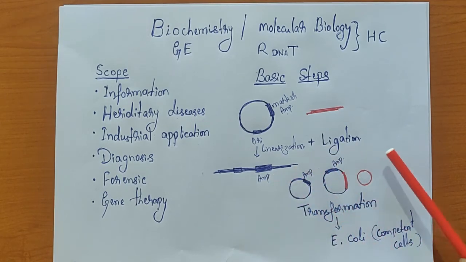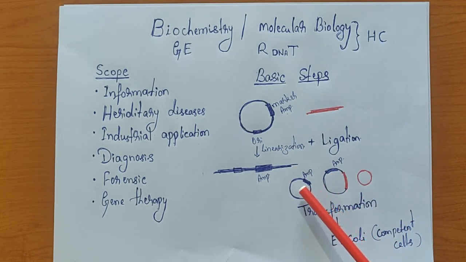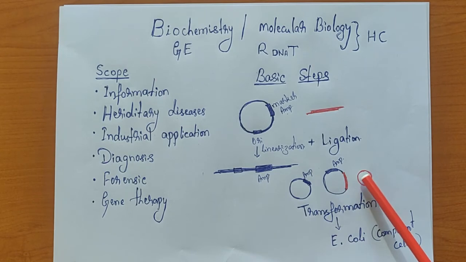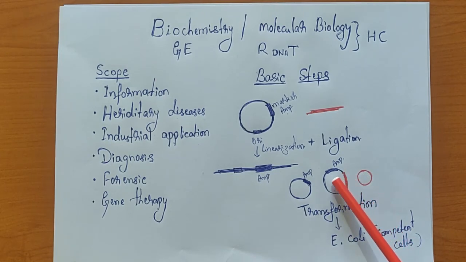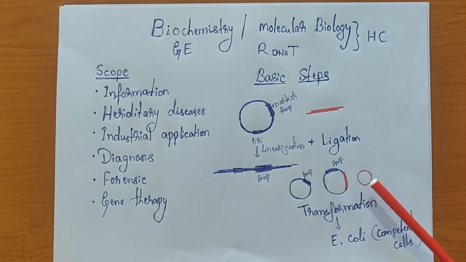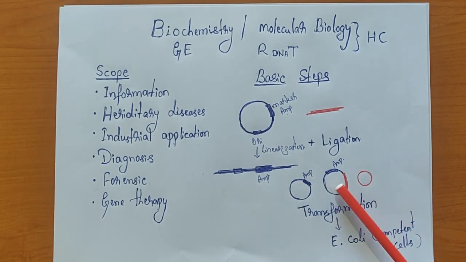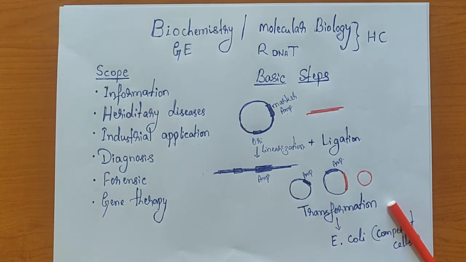Because this is done in a test tube, in the test tube we have this, and we have this. But we have to identify only the clone formation. How are you going to identify this? So this is the next challenge. What we do is, after the ligation reaction, we are going to perform what is known as a transformation.